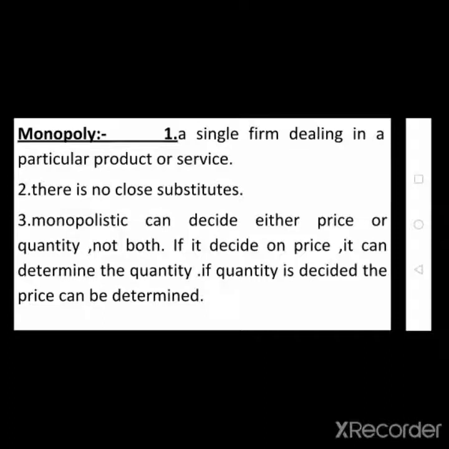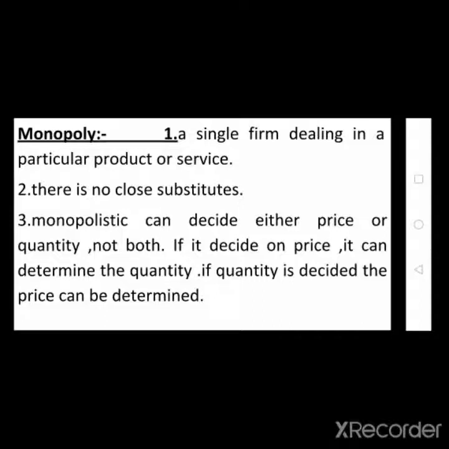So that is the customers' option. If the customers are ready to buy the product at a 100 rupees price, the producer fixes the price at 100 rupees. If the customers are ready to buy the product in the market for 200 rupees, the producer fixes the price at 200, because there is no decision in the hands of the producer as to what price to fix. Only the quantity is his decision.